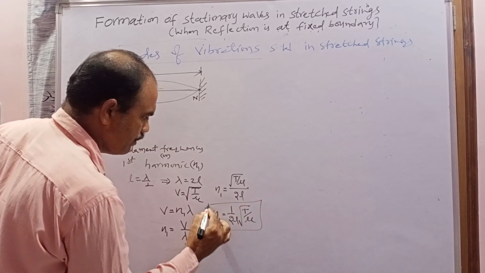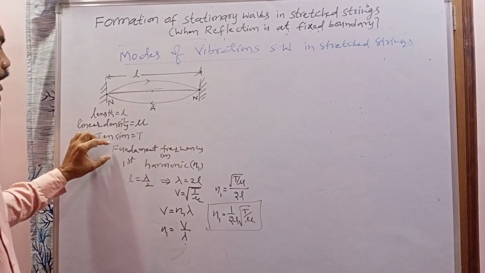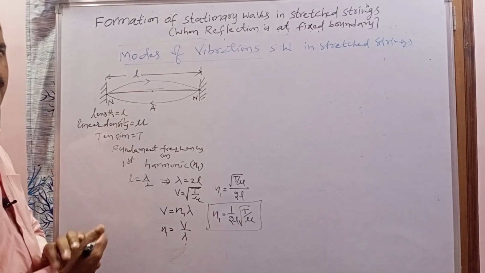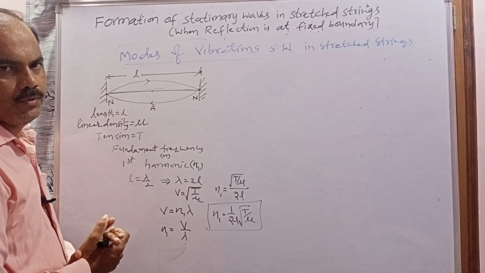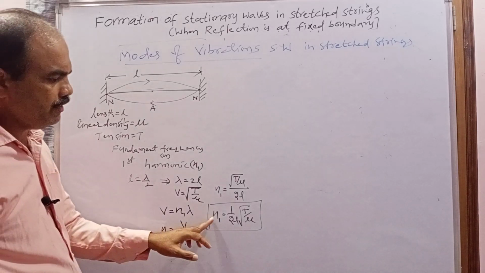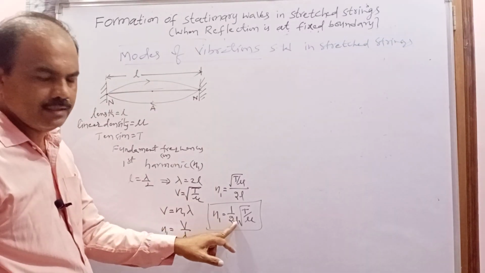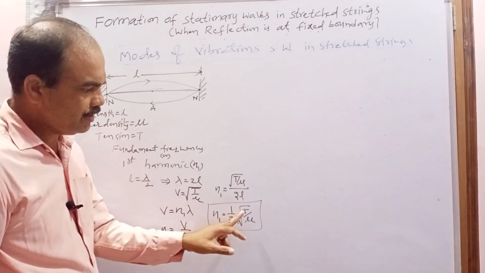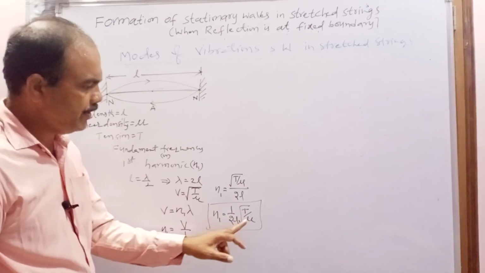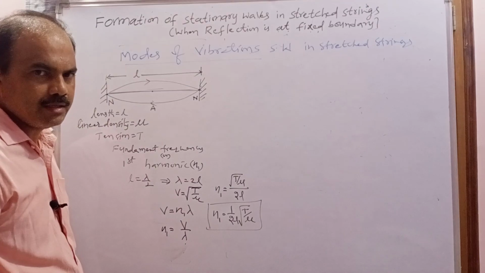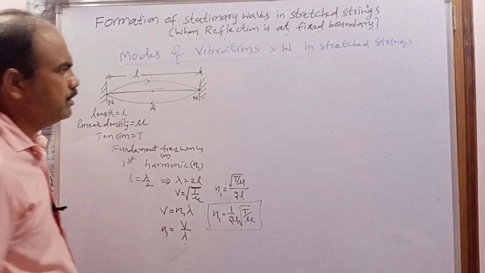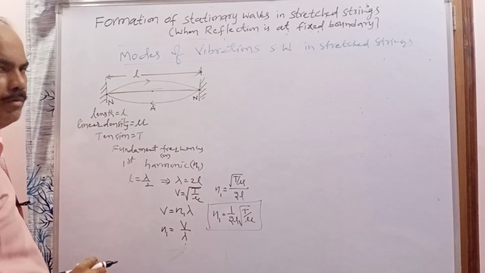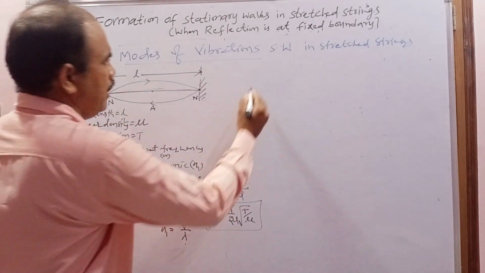Now this is the fundamental frequency, or first harmonic, when the stationary wave vibrates with one loop. This frequency depends upon the length, upon the tension, and upon the linear density. From this we are going to learn the laws later. So this is the information when the stationary wave is formed with one loop.